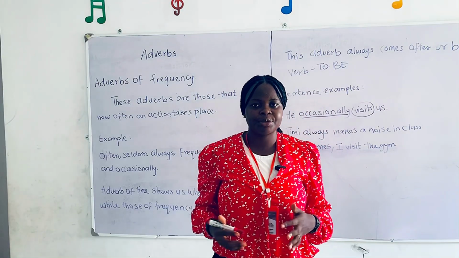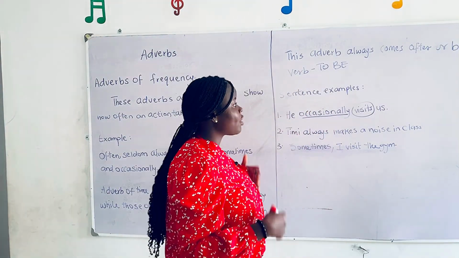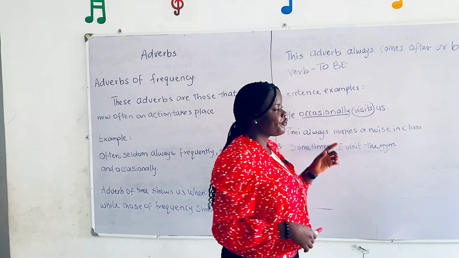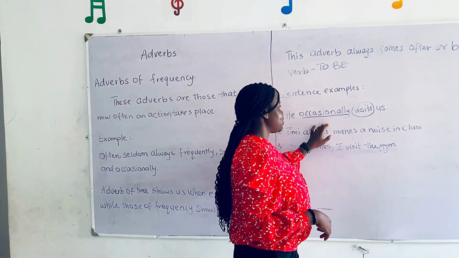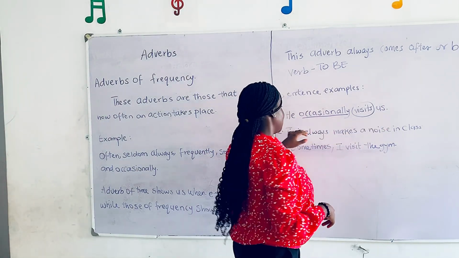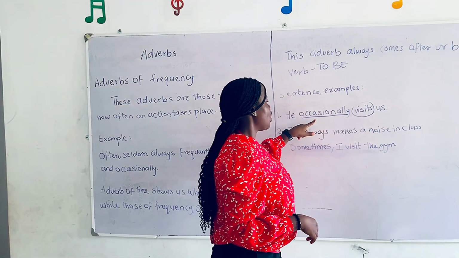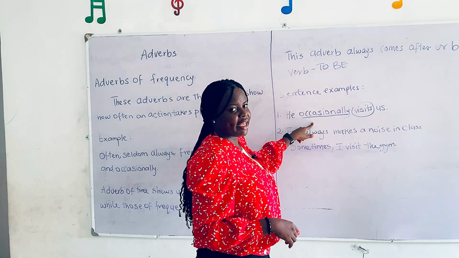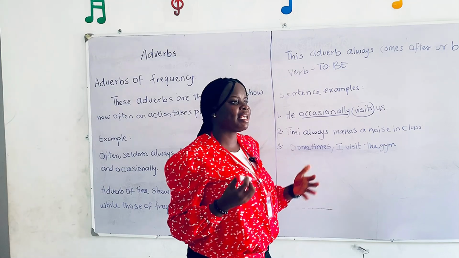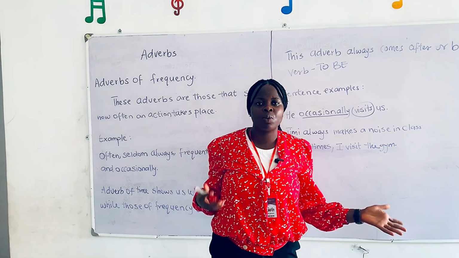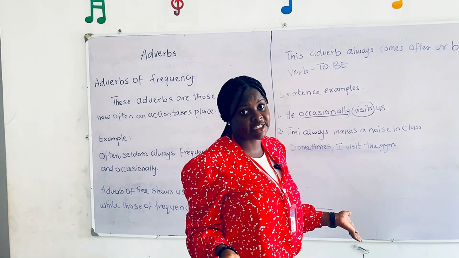One important thing to note about this adverb is that it comes before or after the verb to be. For example, he occasionally visits us. You notice that visits is the verb, right? And then occasionally is the adverb. So it means he comes around once in a while, once in a blue moon, as an August visitor.